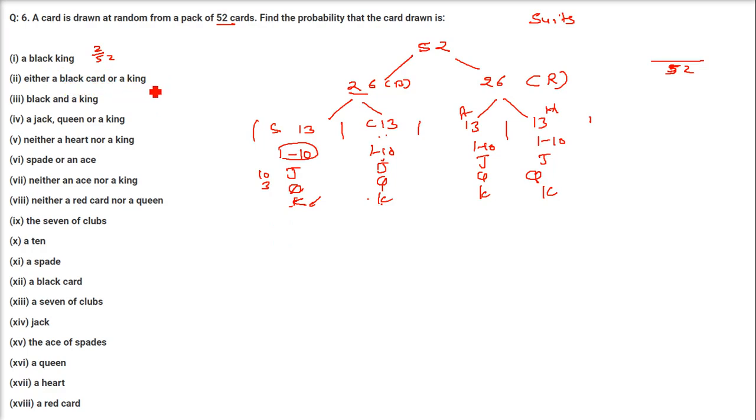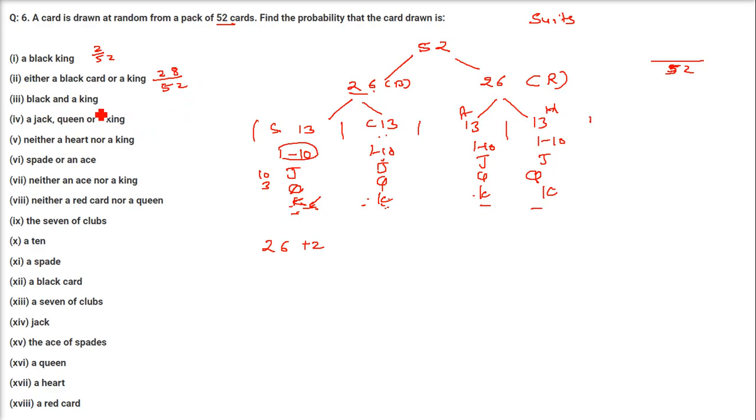Either a black card or a king. So you have a black card. How many black cards are there? 26 black cards are there. Or a king. So the possibility of getting a king is 1, 2, 3, 4. But you have already taken 2 kings from here. See, in 26, 2 kings are already there. When you are talking about kings, if you take 4 kings, because in all 4 kings are there, you have already taken 2 from here. So you will take only these 2. So 26 plus 2, that is 28. 28 is the favorable cases and 52 is the denominator, that is the total number of cases.